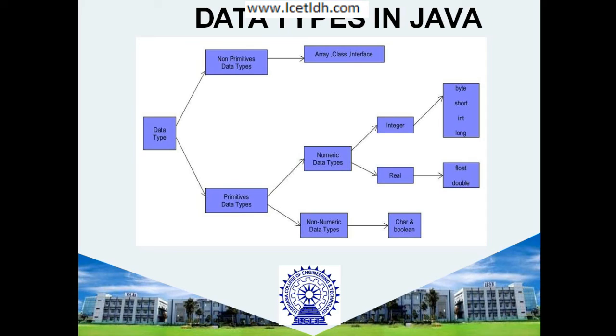But if I'm talking about non-primitive data types, three basic data types are there. First is array, which is basically a homogeneous collection of data types. That means it will be either an integer array or a real array; the values would be quite similar in it.